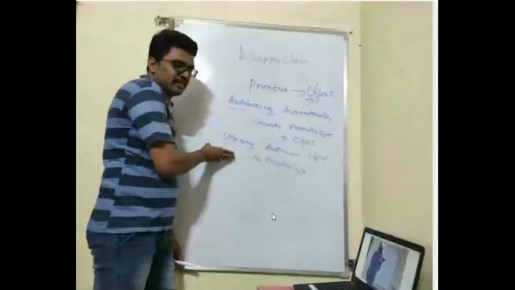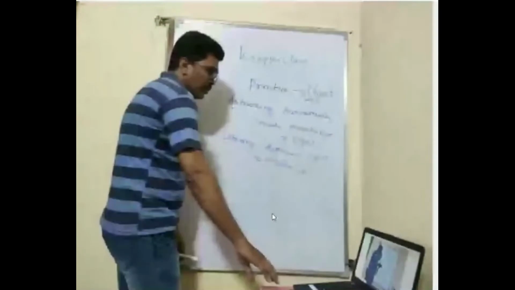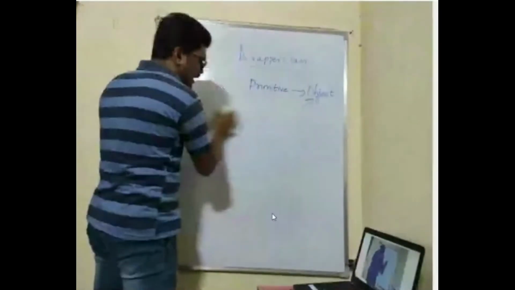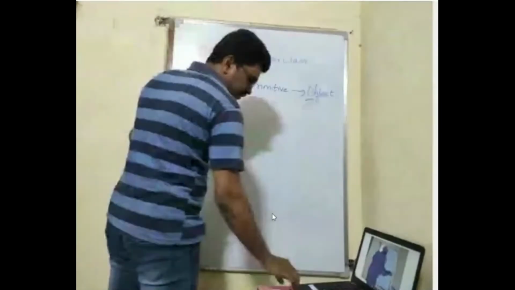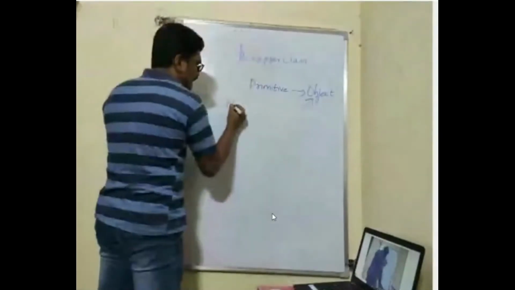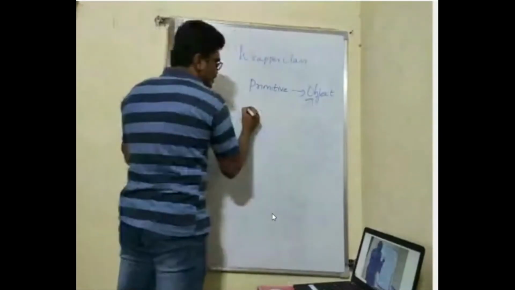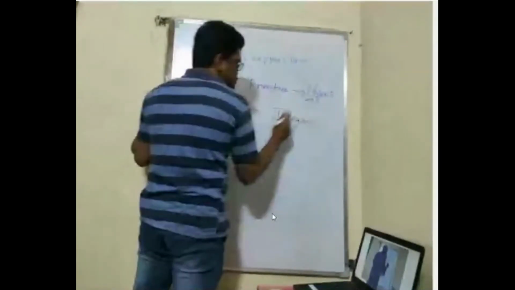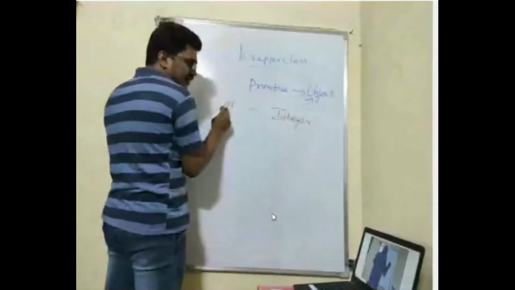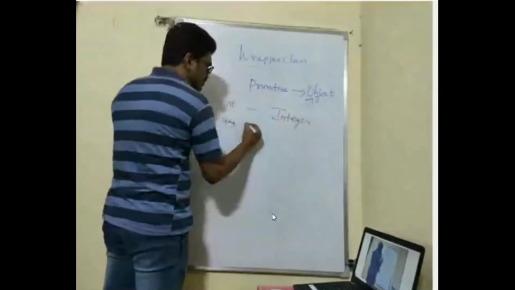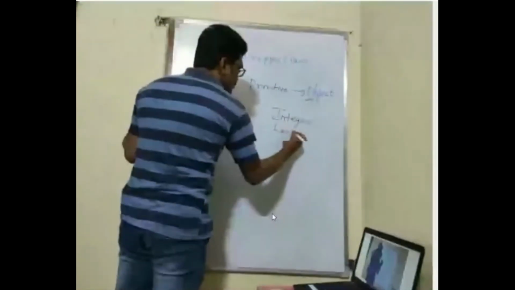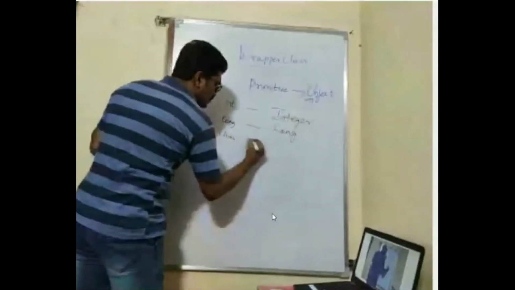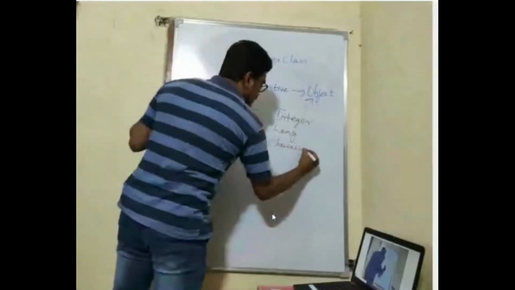Now first we'll see what are the things for which we have these. For the primitive type int, you have a class, the wrapper class Integer. Similarly for long, you have Long. For char, you have Character, a very, very important class when you are dealing with strings.